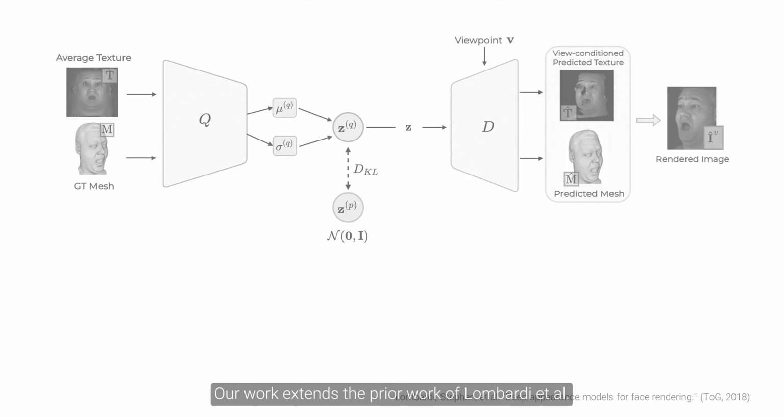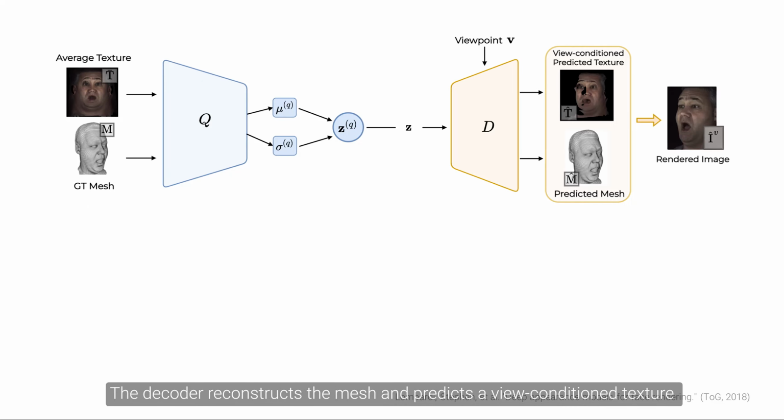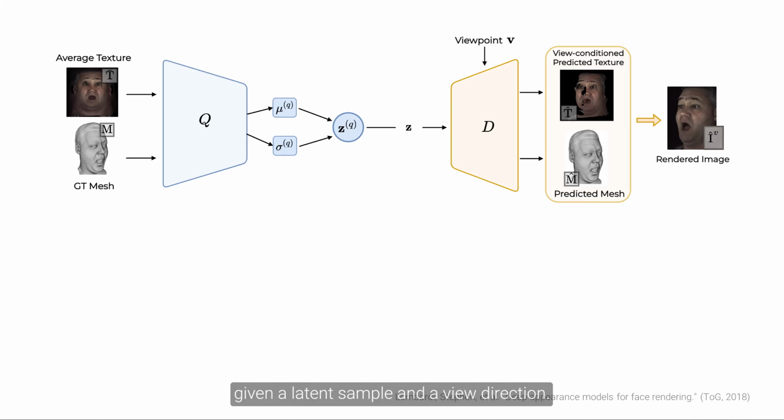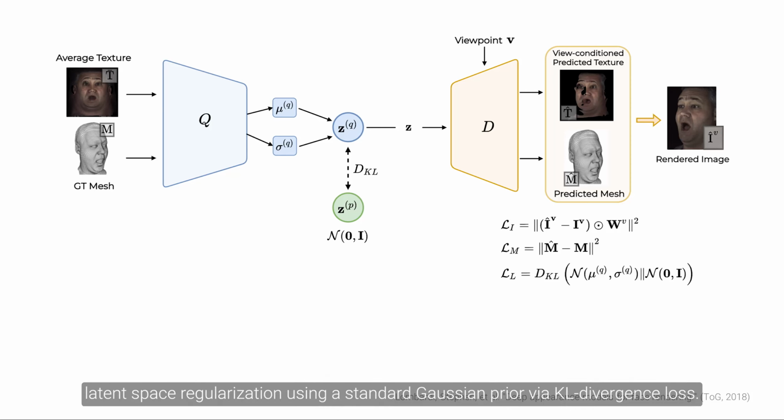Our work extends the prior work of Lombardi et al., the deep appearance models. The training time encoder projects the mesh and an average texture across all available camera views onto a lower dimensional latent space. The decoder reconstructs the mesh and predicts a view-conditioned texture given a latent sample and a view direction. The training objective consists of reconstruction terms and a latent space regularization using a standard Gaussian prior via KL